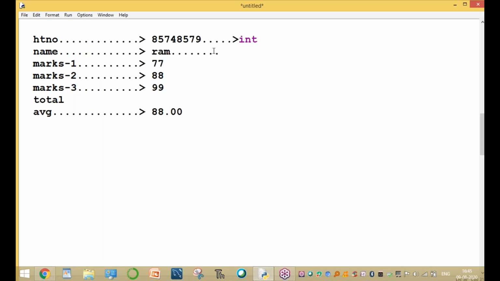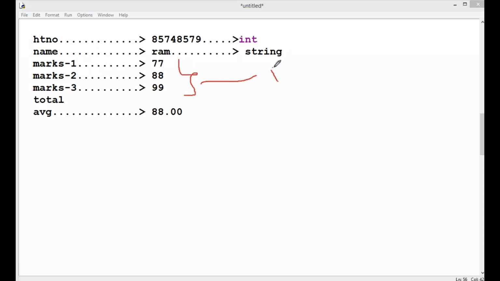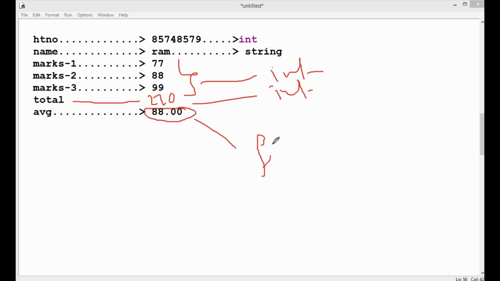Here Ram contains only characters, so it is a string type. These three are only digits, so integer. The total value, for example 280 or 270, is also an integer. This number with a dot and point 0 is called a float type. All these are the data about one particular student.